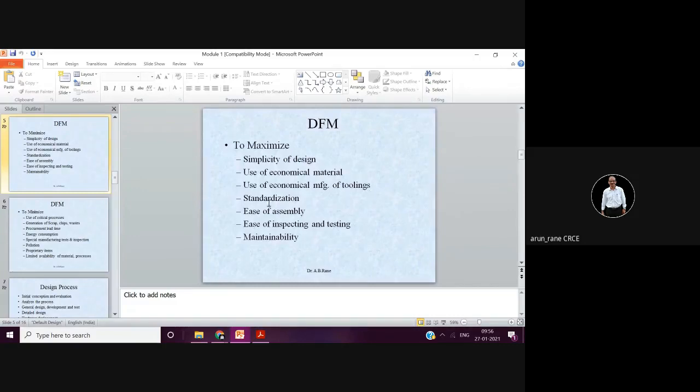Then use of economical manufacturing of toolings. Now here toolings means, see, here you should be very particular.